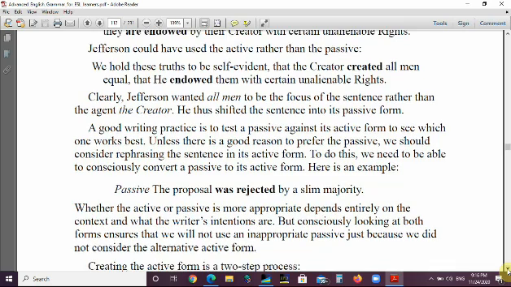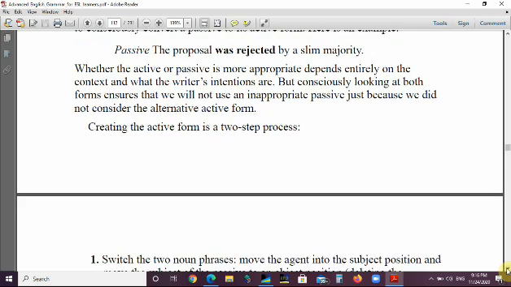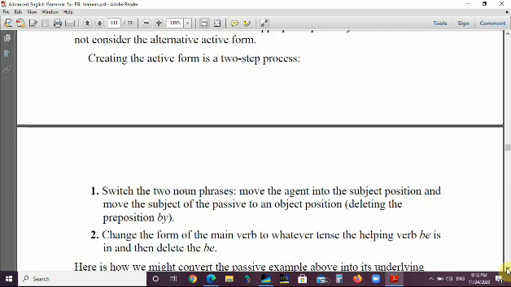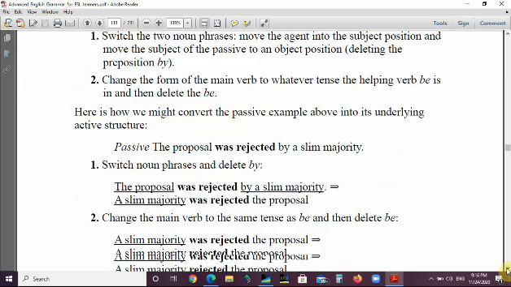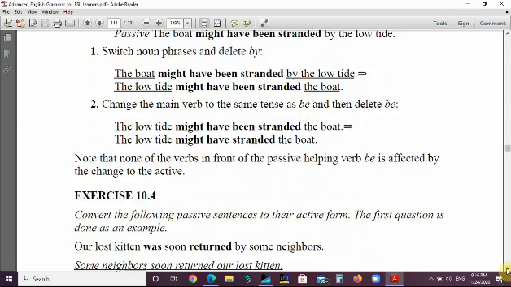How to change this into active again? I think we know this stuff. It's very easy. We put the agent at the beginning and we delete by, and then put the new subject at the end. And put the verb in the past because we have was here. So a slim majority rejected the proposal. A slim majority rejected the proposal, and this is the active form of this sentence. Here are some steps on how to change from passive into active, and as I said, you can study these examples. They are very easy.